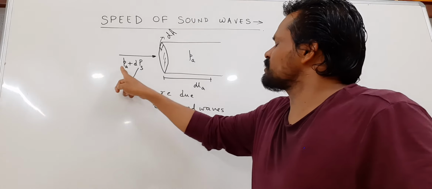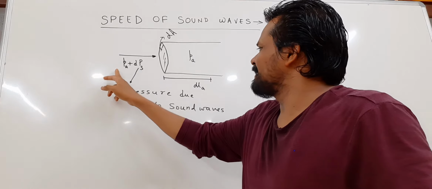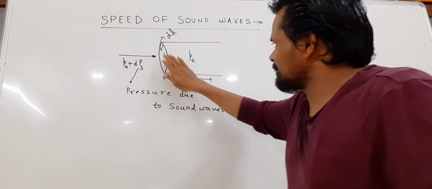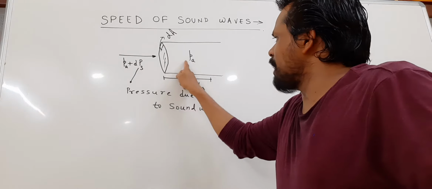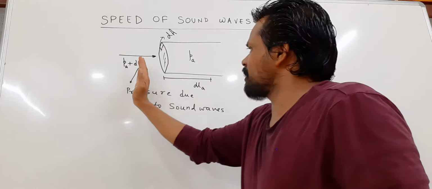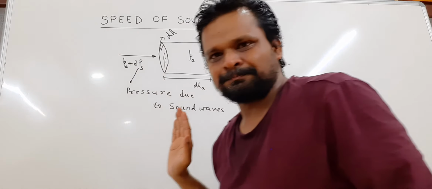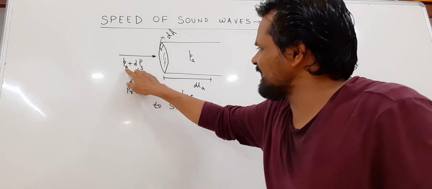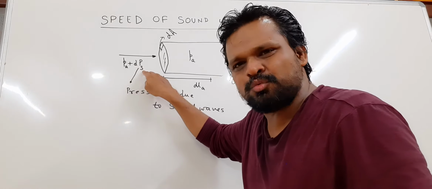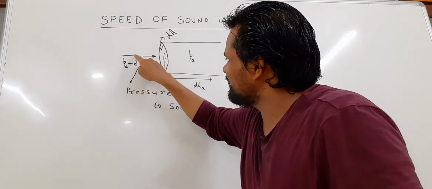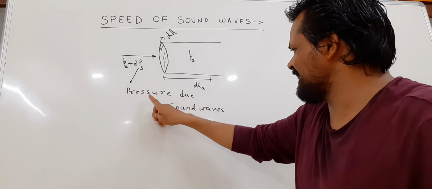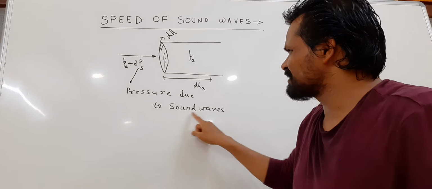Now suppose sound is entering from the left into this portion. In this air portion, sound has not penetrated yet, because sound is just on the left. The pressure there is P atmosphere plus dPs, where dPs stands for the pressure due to sound.